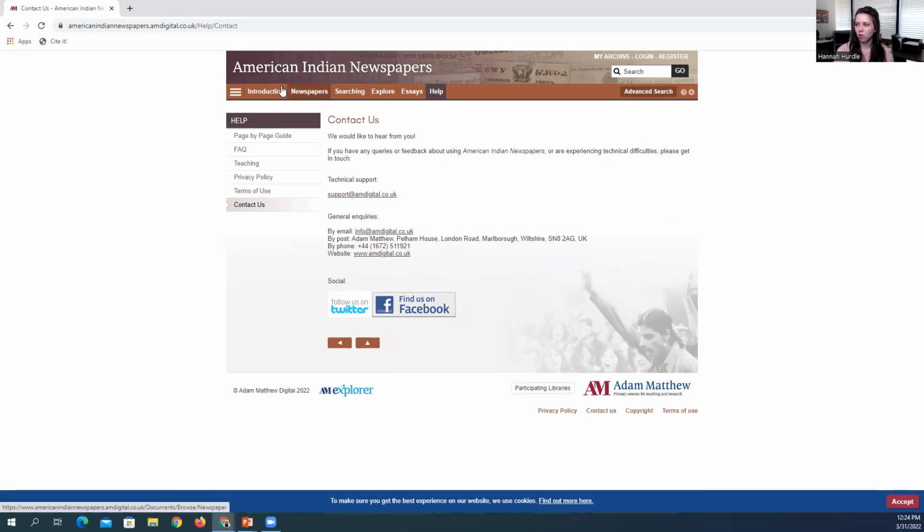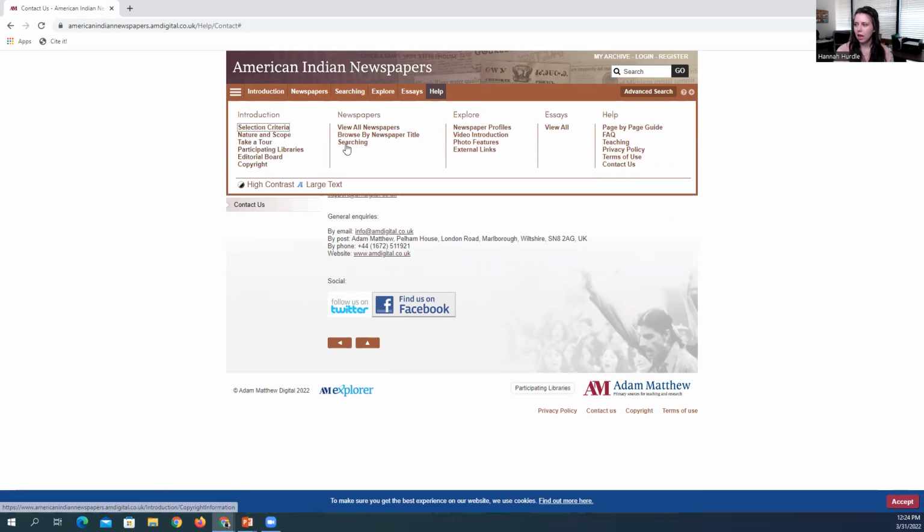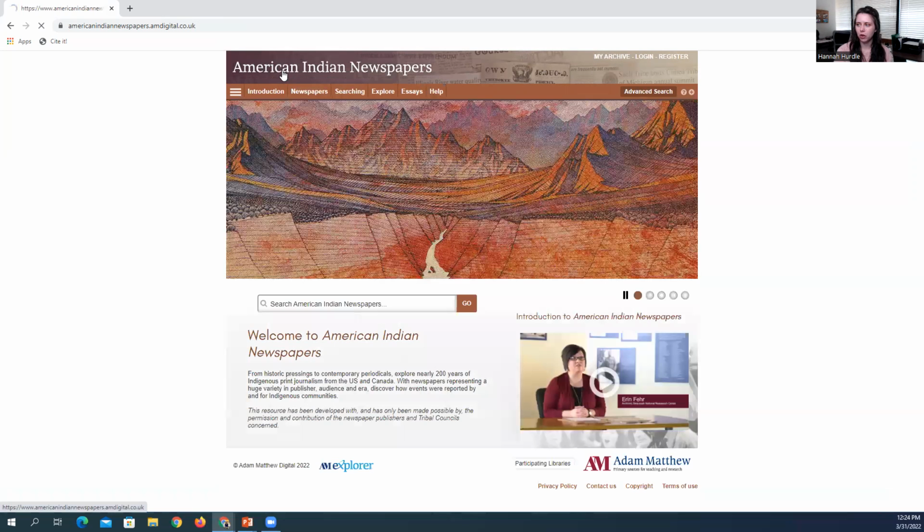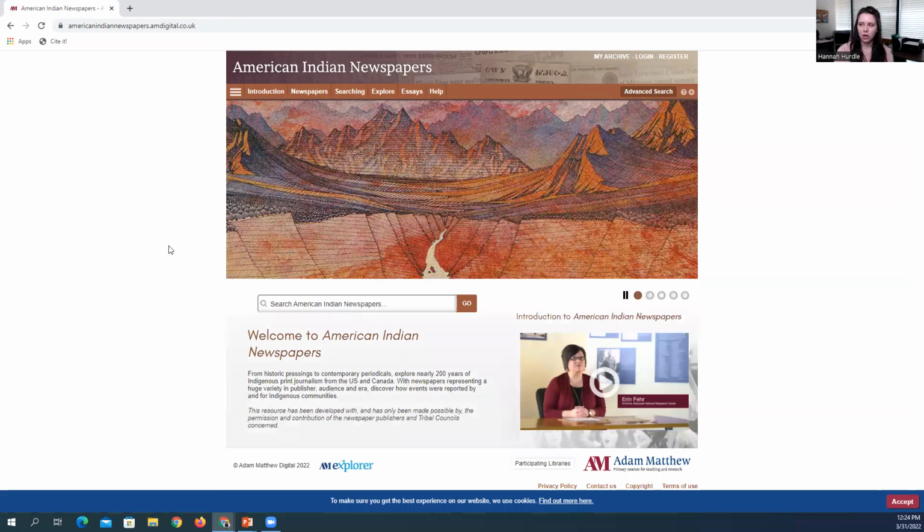And so you can navigate all this by these little tabs, or you can click on these three little lines and you can access everything here as well. They also have some accessibility features, so you can increase the contrast or make the text larger. And to go back to the homepage at any time, you just click on American Indian Newspapers at the top, and here you are.